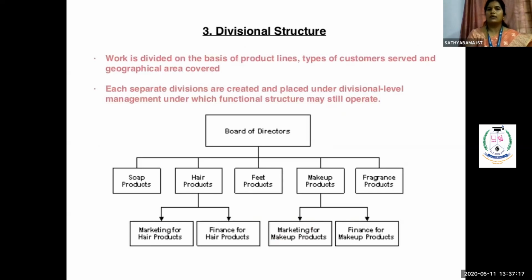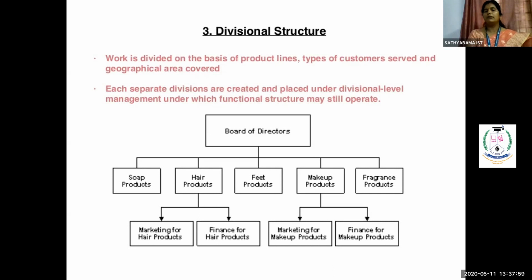Then comes your divisional structure. Divisional structure is nothing but, for example, if I'm a single person producing n number of products, or n number of product lines being produced. Say if you take the Tata Group of Industries, where they have n number of product lines being produced by a single company. For example, we can see Tata Steel, or Tata Salt. Tata Group has entered various kinds of production, from electronic products to FMCG products, durable to non-durable products. They are involved in various kinds of production processes.